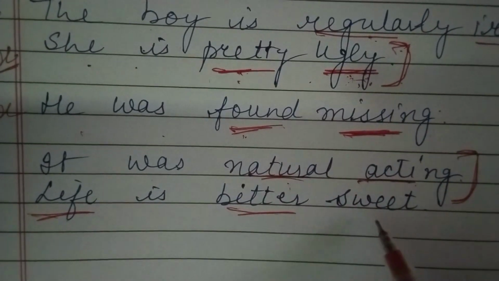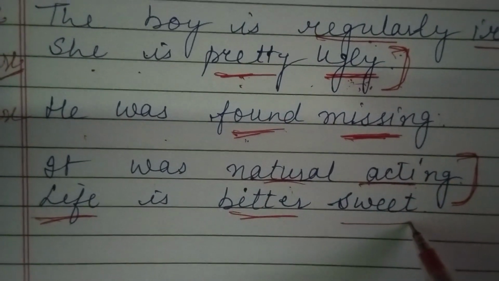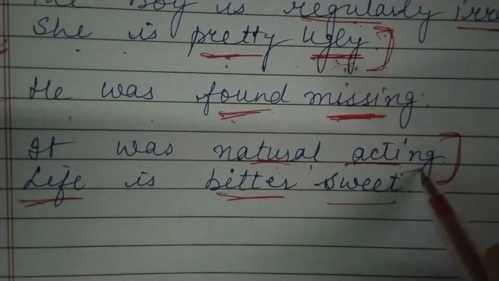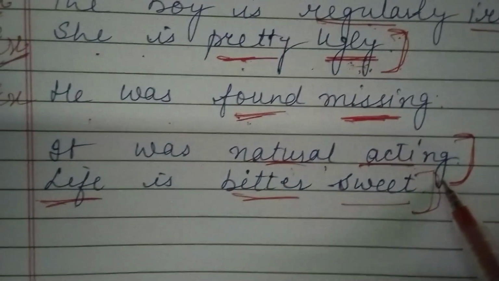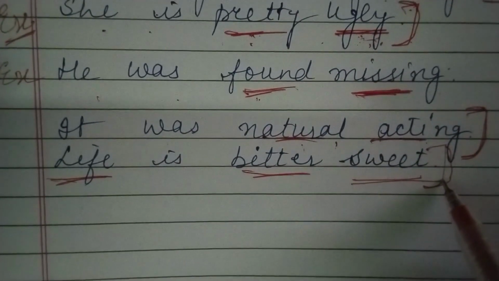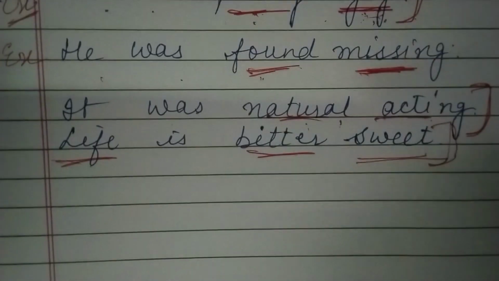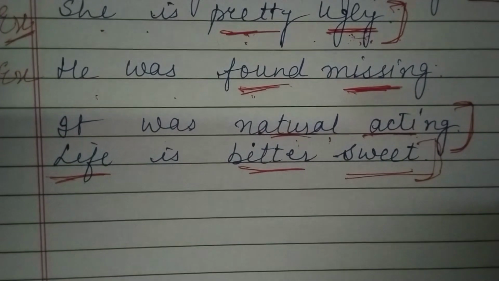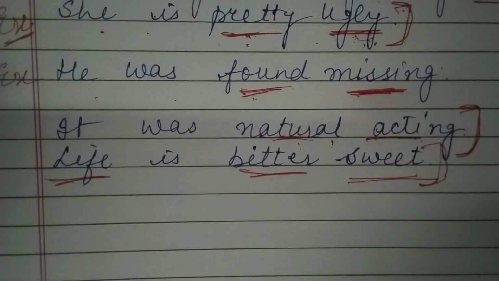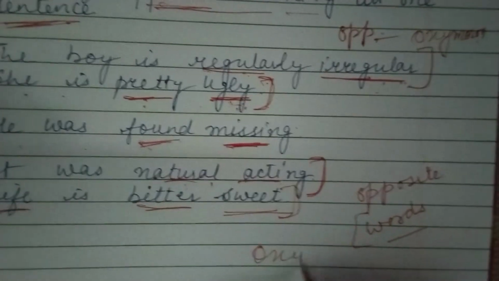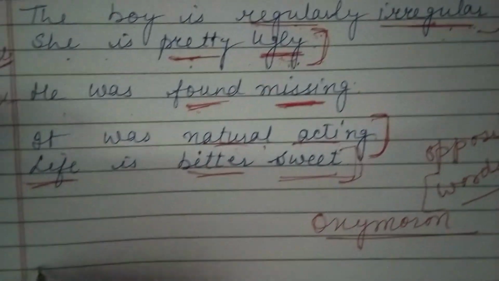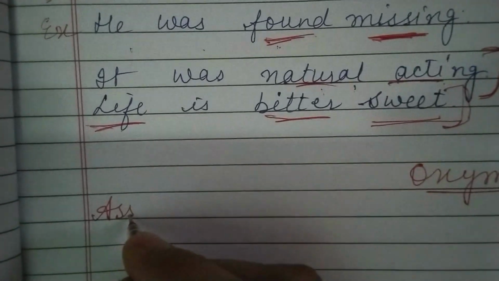Again we are taking one more example. Life is bittersweet. So what type of sweetness is there in life? We are using two opposite words, and it says that life is obviously sweet, but it has a lot of bitterness. So if we find two opposite words and the meaning obviously changes, then that is known as oxymoron.